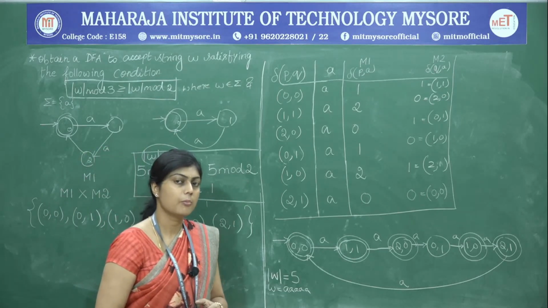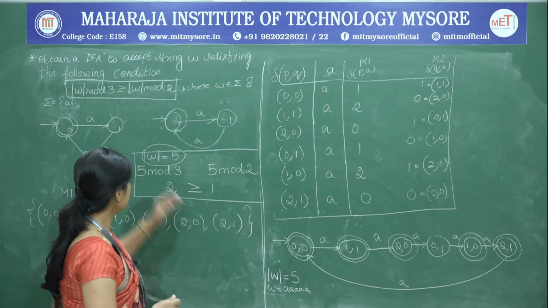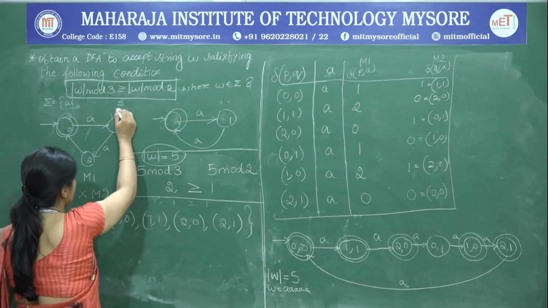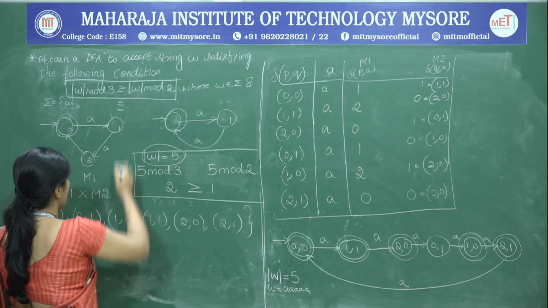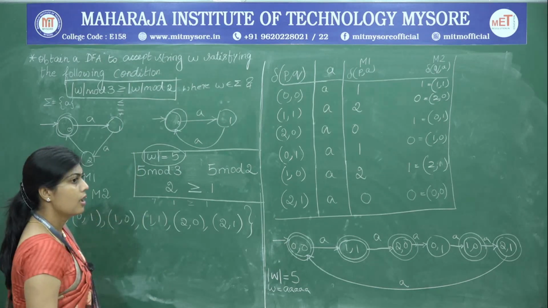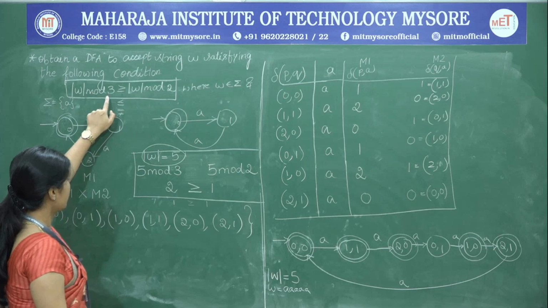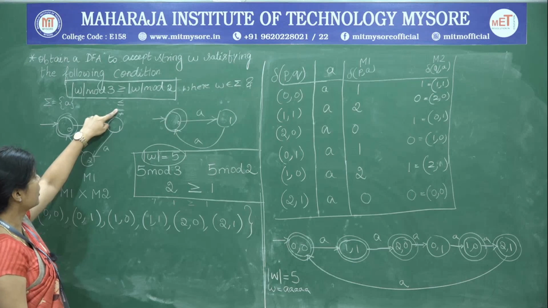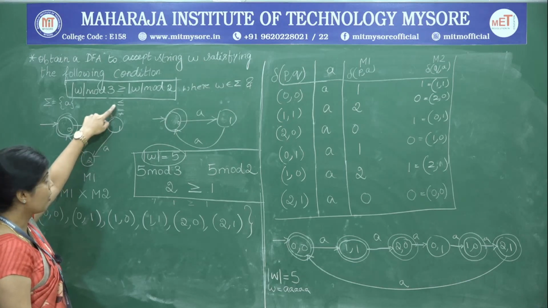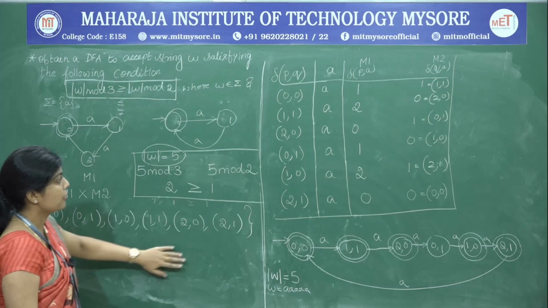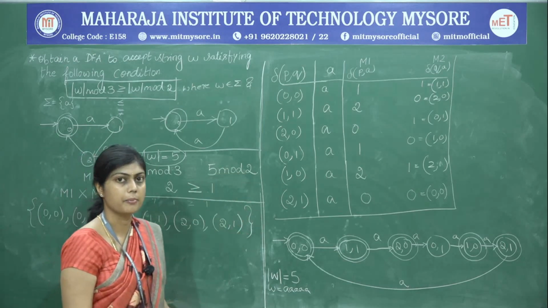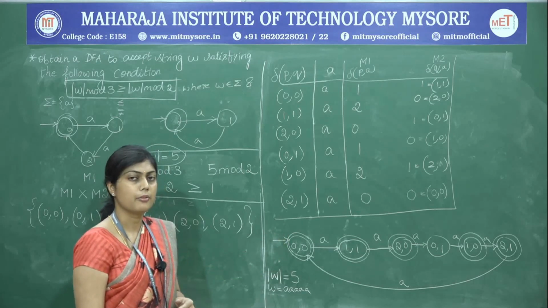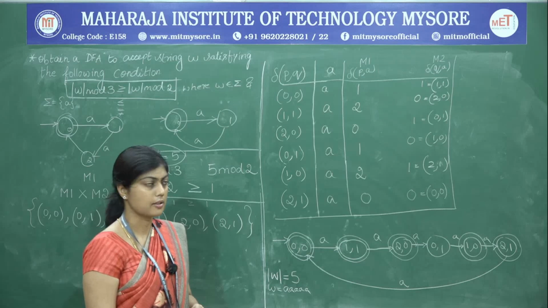Similarly, the same problem could also be asked with the less than or equal to condition, equal to condition, or not equal to condition. In all three cases, the procedure for solving the problem remains the same. The transition diagram is also the same except for the identification of the final states.